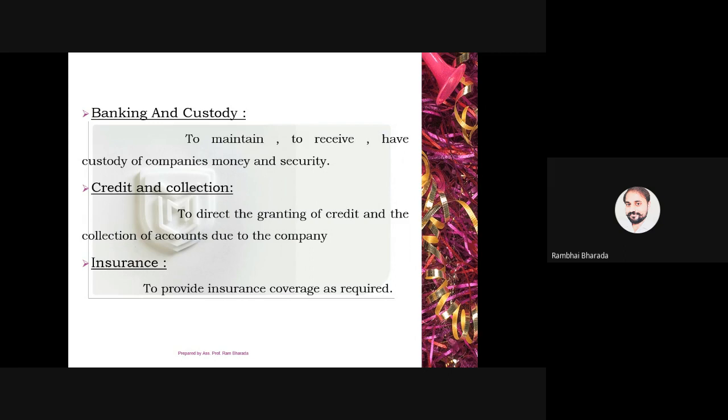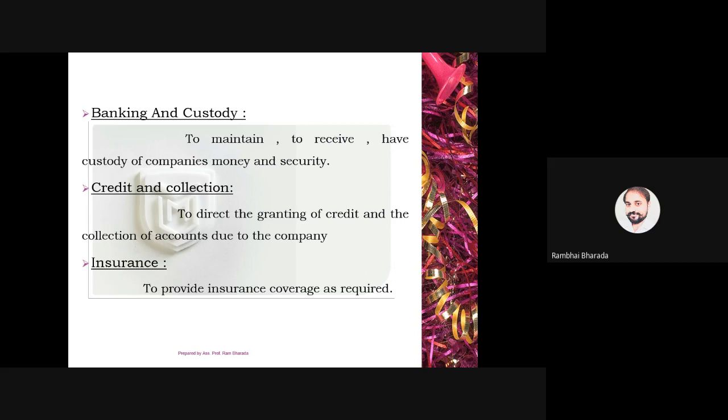Next is all about credit and collections. How many days are allowed to the customer to pay the bills is decided by the finance manager. So the finance manager decides the credit policy, credit terms, and how the company collects the money from customers and other third parties.